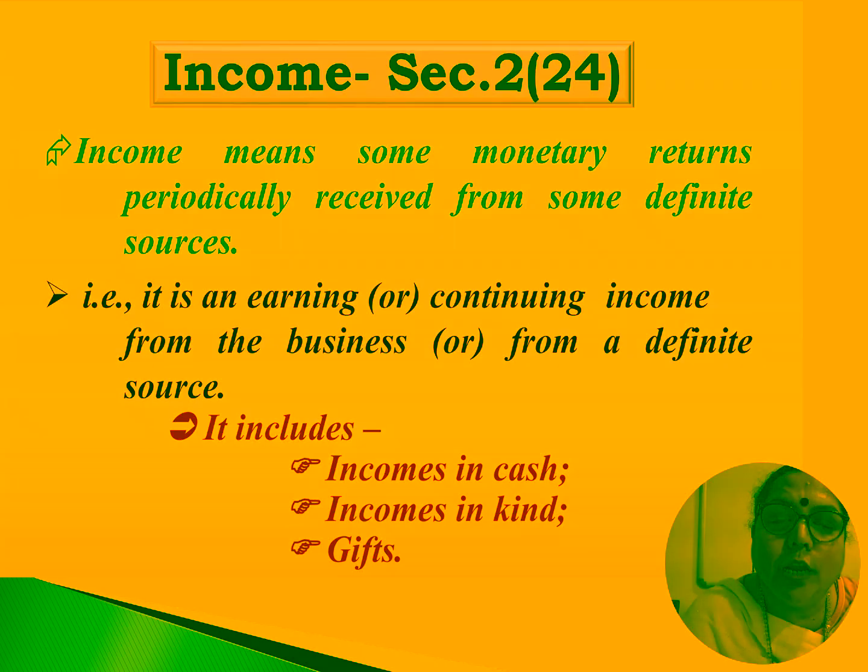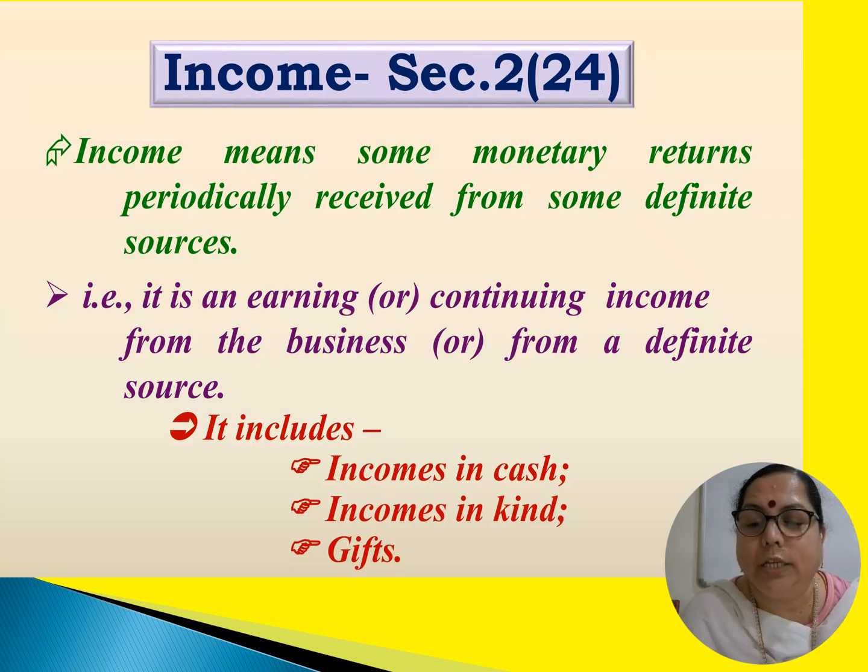That means it includes any income in cash form, and any income in kind, that is income in non-cash form, that is any commodity or gifts received, say perks, perquisites, any allowances, right? All these come under income in kind. Any gifts, bonuses received, etc.